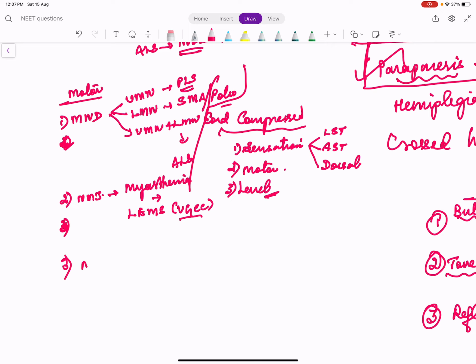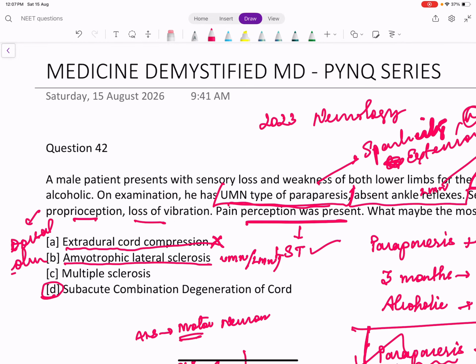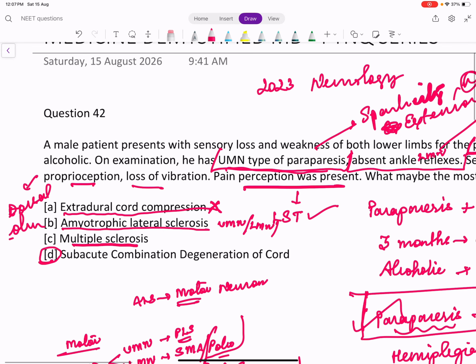The third disease with pure motor involvement is muscle diseases. So muscular dystrophies like Duchenne's muscular dystrophy, Becker's muscular dystrophy, etc., or myopathies. But here there is a sensory problem which is given, so definitely it is not amyotrophic lateral sclerosis. What about multiple sclerosis?